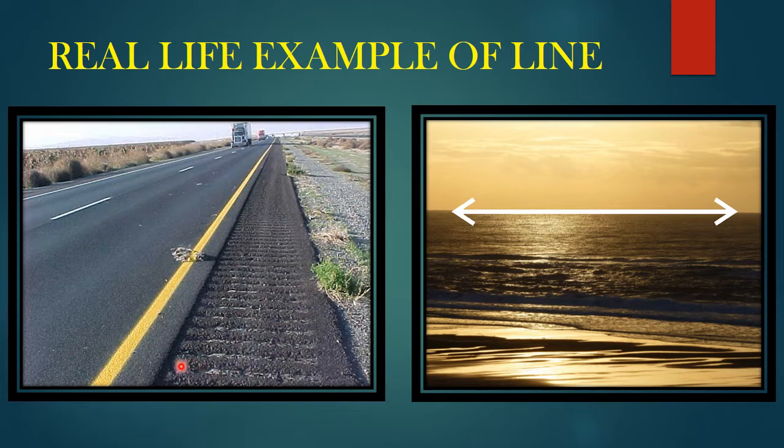A straight yellow line on the highway roads is an example for line. Also, whenever you go to beach, you can see the beautiful view where the sky and the sea meet together. This line will be a straight line. Is it clear? This line is a straight line.